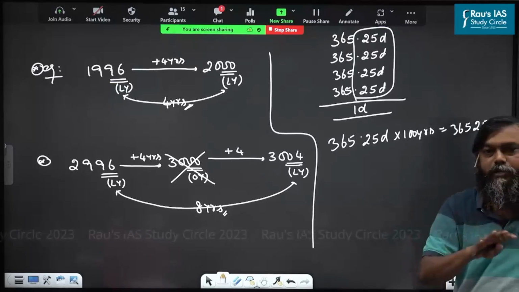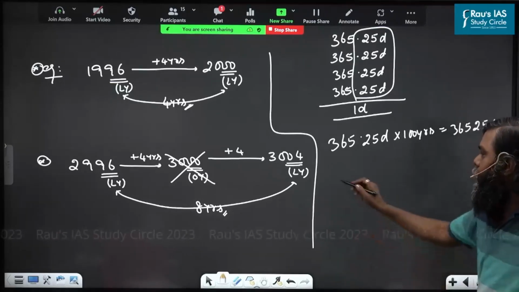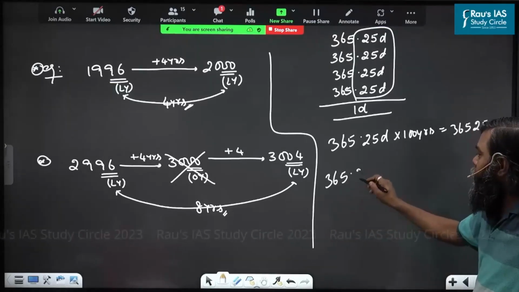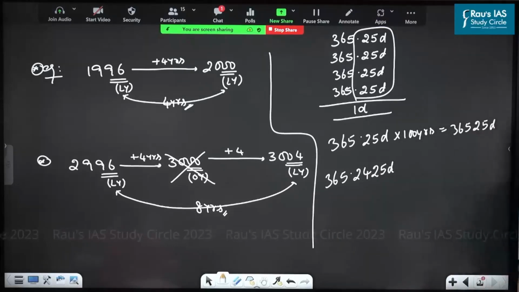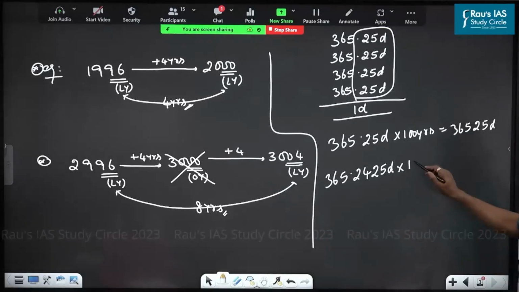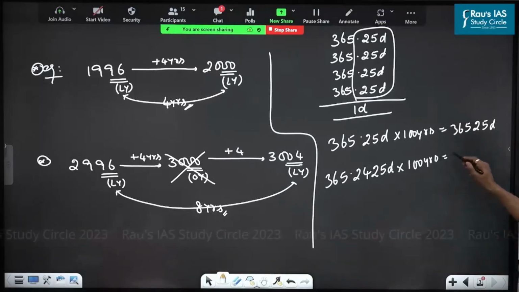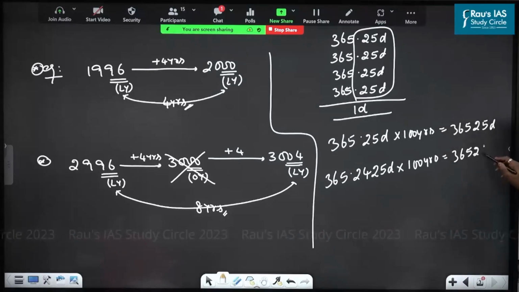1 year means not 365.25. 1 year means what? 365.2425 days. Do you understand this, boss? So in 100 years, what happened? Multiply this, what will you get? 36524.25. What is the difference?